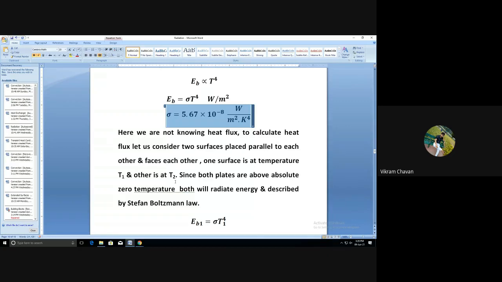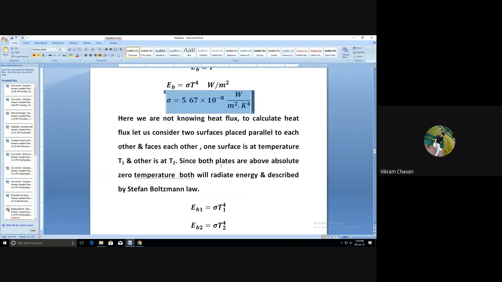Body 2 also emits radiation, but the intensity of radiation emitted by body 2 is smaller compared to body 1, and this radiation is transferred to body 1. Body 1 also accepts that radiation because of its absorbability. Now, what will be the net exchange of heat flux? Since both plates are above absolute zero temperature, both will radiate energy, and the energy radiated by each body is described by the Stefan-Boltzmann law.